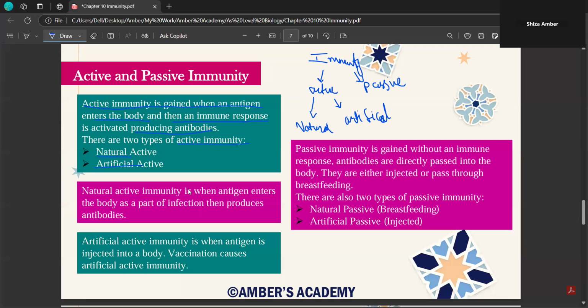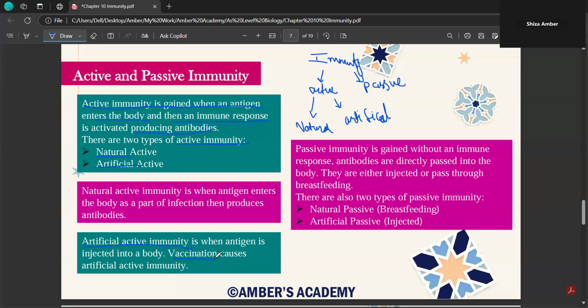Natural active immunity is the normal case that I already stated, when your antigen enters your body, it produces a proper immune response and you suffer with an infection. And ultimately, after a few weeks, you see that there are antibodies in your blood. So this is your natural active immunity. While your artificial active immunity is when an antigen is deliberately injected into your body. And this is usually the case with vaccinations, when there's this proper system of vaccination for infants, right?